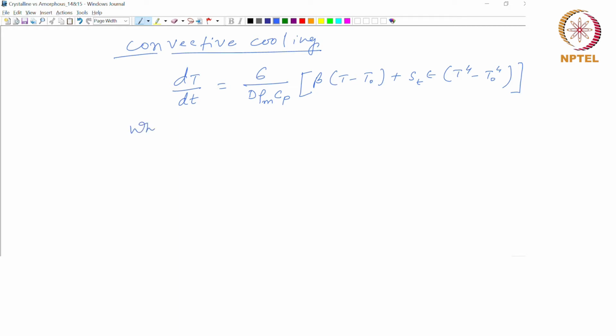Where d is the particle size, or particle diameter.